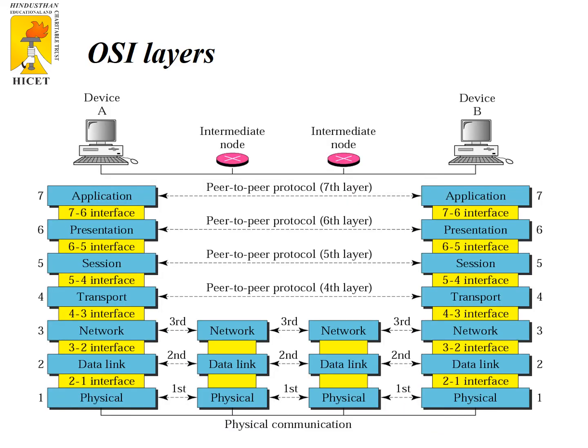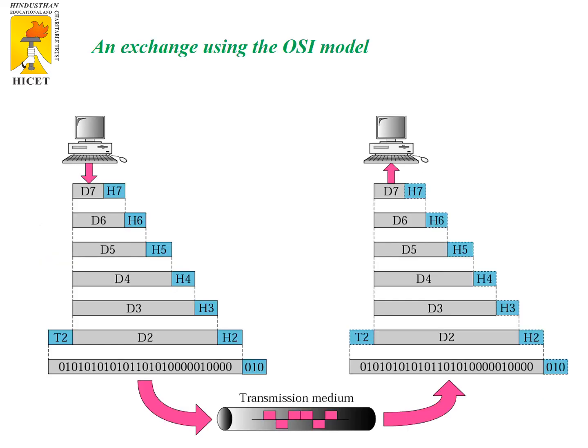So here we can see the overall picture of OSI architecture. If you see here, from device A, it starts from application layer, then it moves to presentation. From presentation, it moves towards session. From session, it moves to transport. Likewise, network layer, data link, and physical layer. After completing all the layers, it directly communicates with another device through a physical cable. From physical, it moves to data link. Likewise, it moves to network, transport, session, presentation. At last, it reaches the application of the end user of another device called B. This is how the exchange of information takes place at different layers of the OSI model.